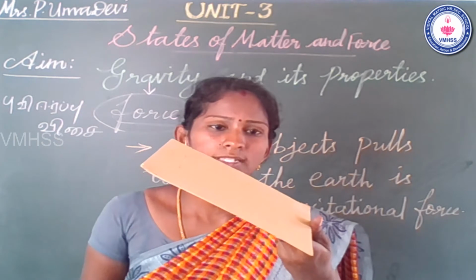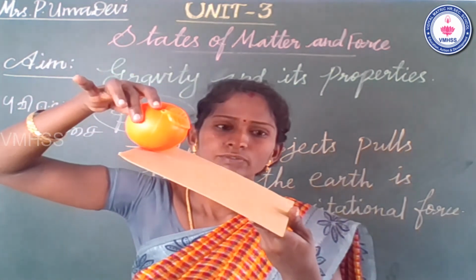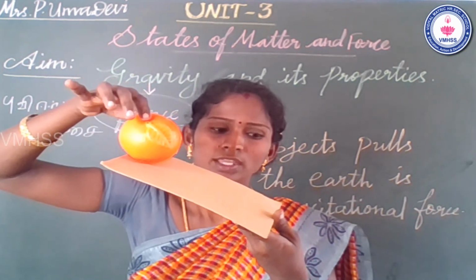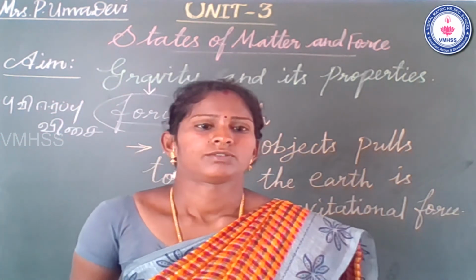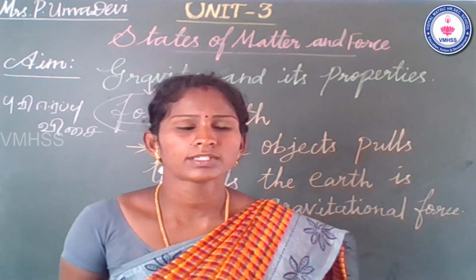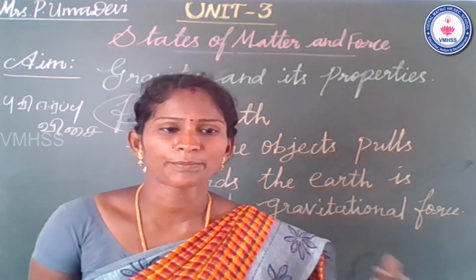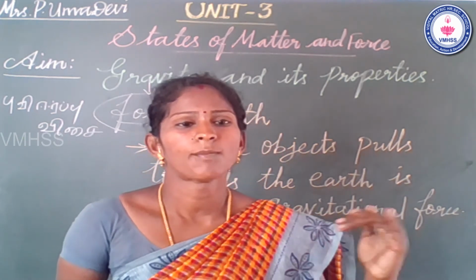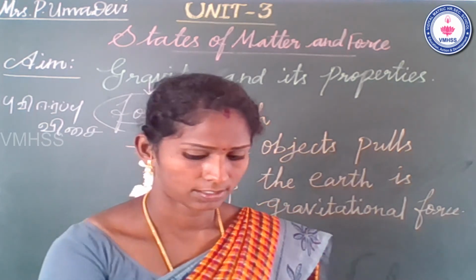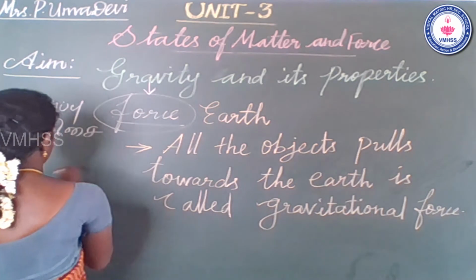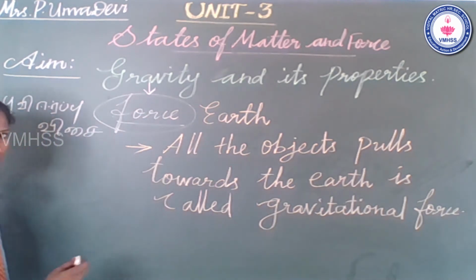I make one slanting surface. Now we apply the force. The ball is moving fast. Yes, the ball is moving much faster compared to the flat surface. What did you learn from the activity?